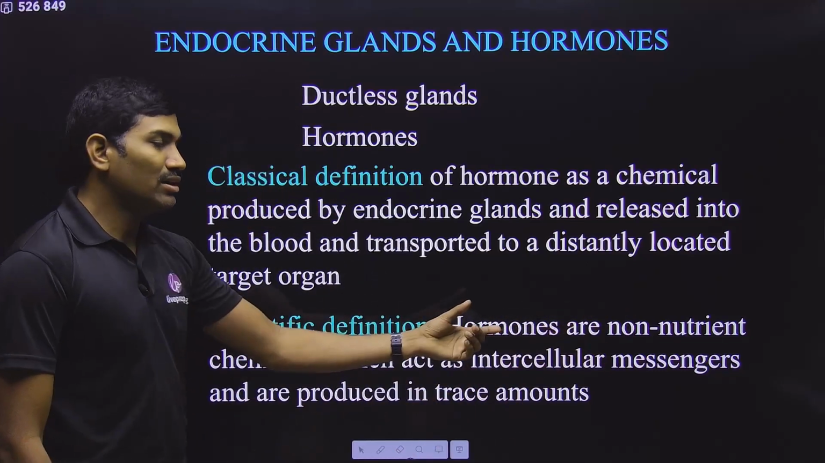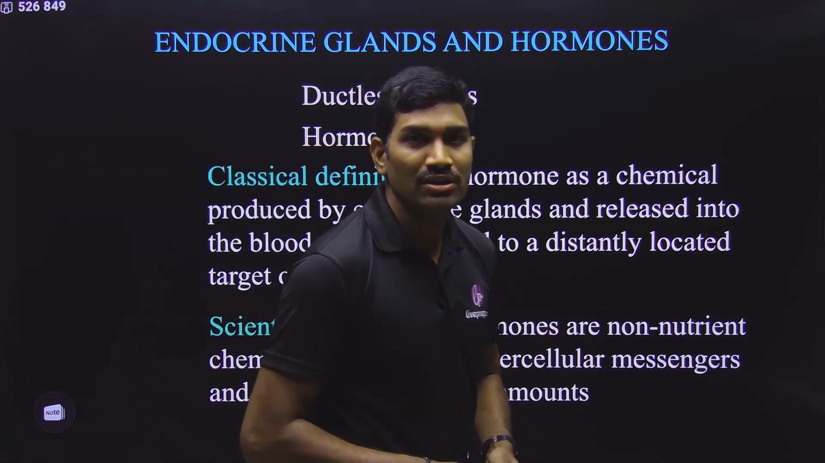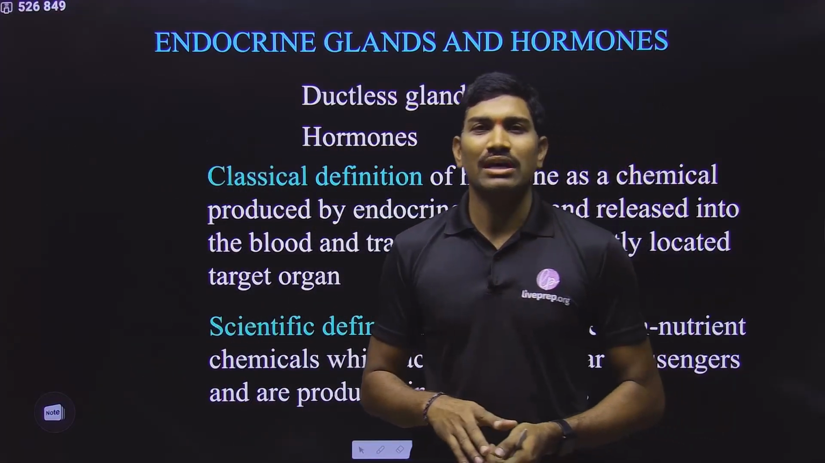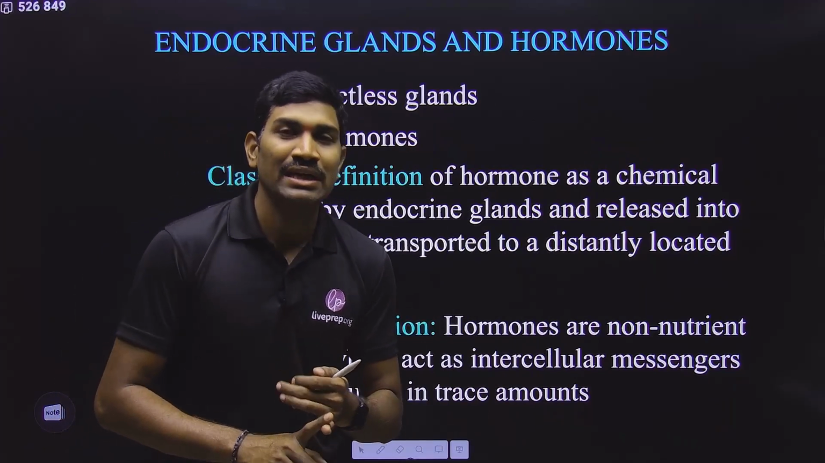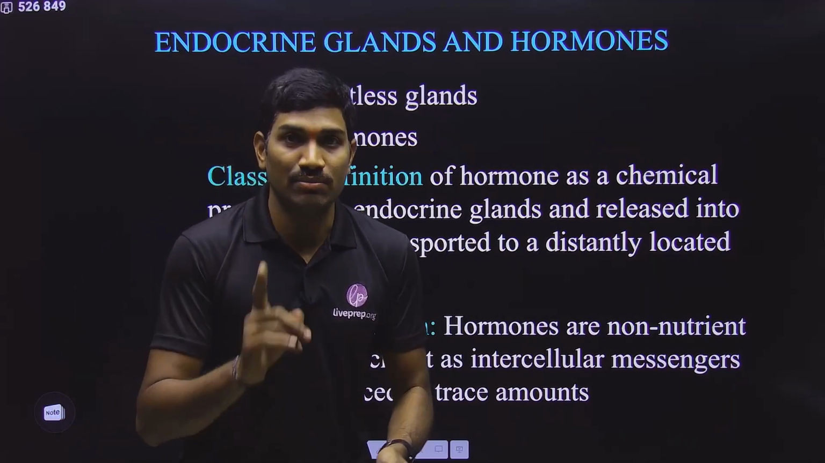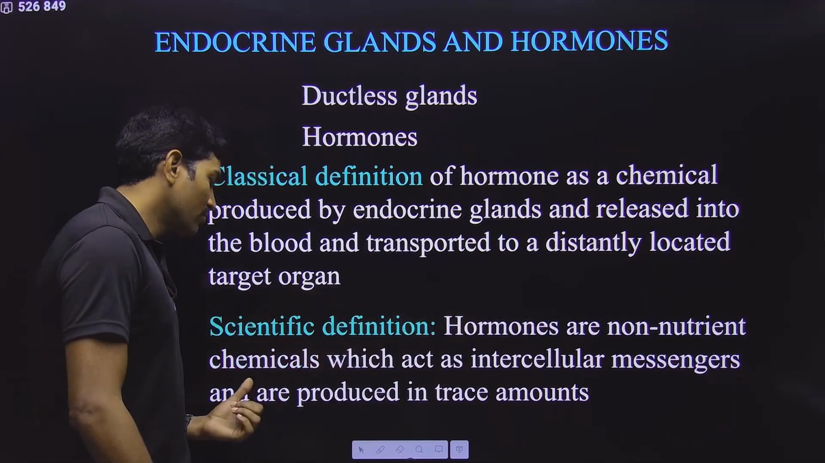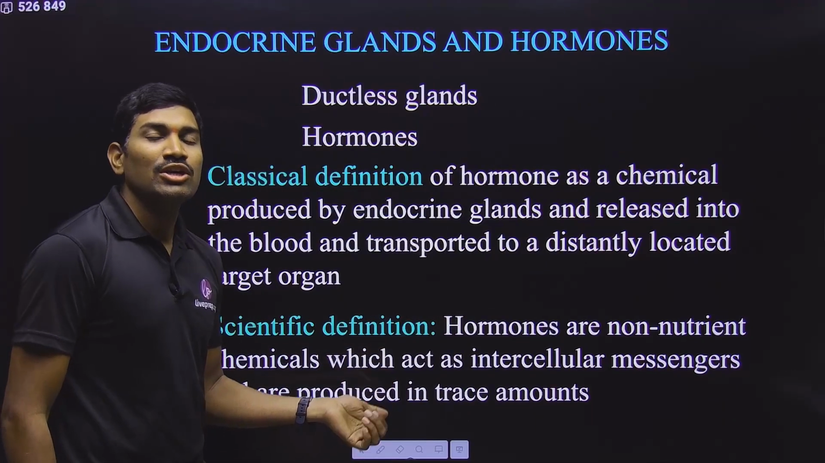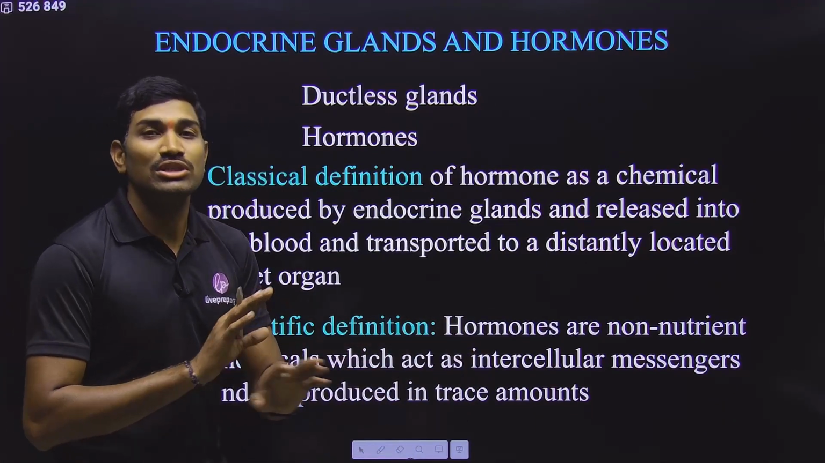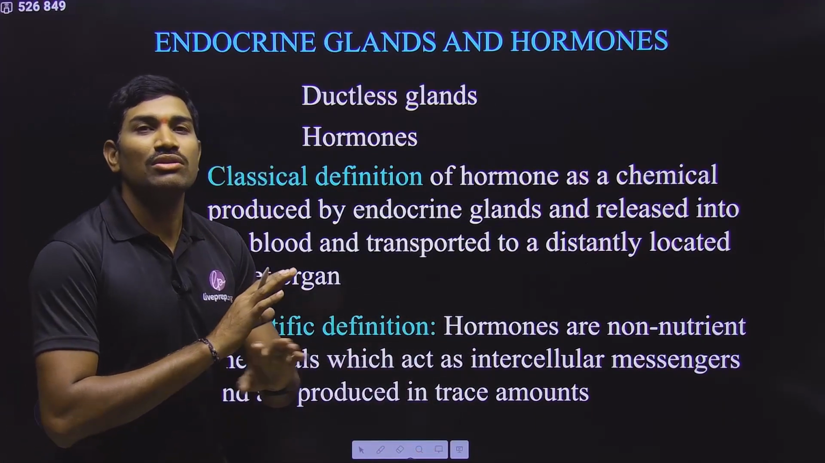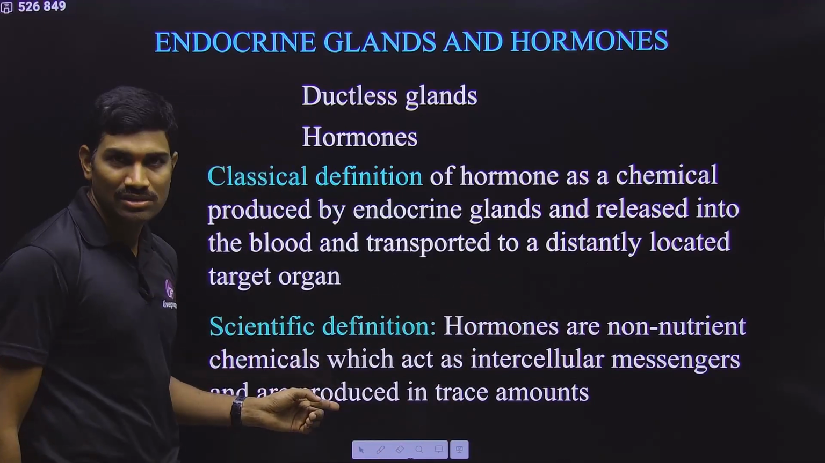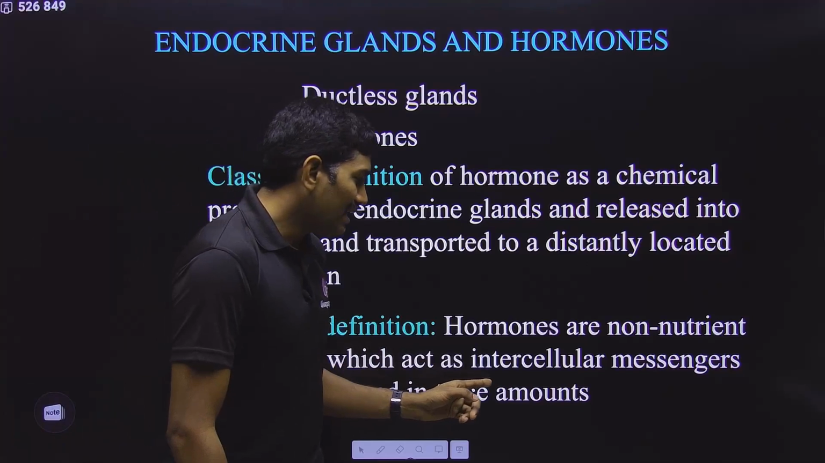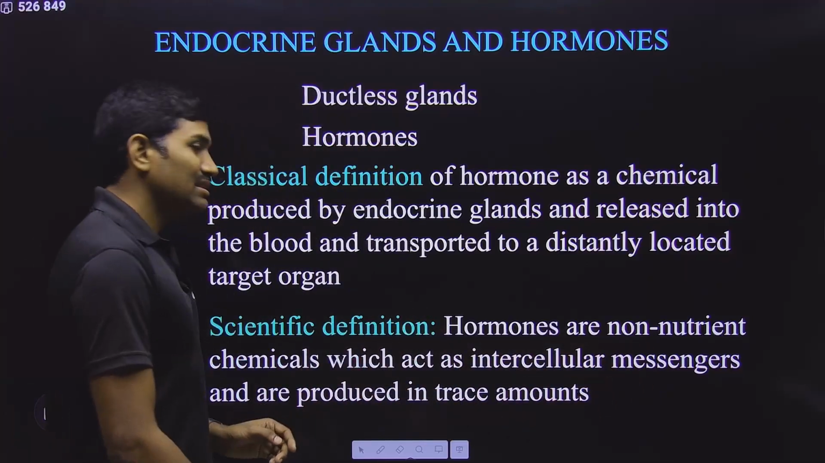I will go word by word. What is the meaning of non-nutrient? Suppose you are eating some food. Ultimately, that food is used for nutrition, and we are getting some energy from that. Please understand this. So what is the meaning of non-nutrient chemicals? These are not used for nutrition purposes. These are not used for energy purposes. So that's why these are non-nutrient chemicals, and which act as intercellular messengers.